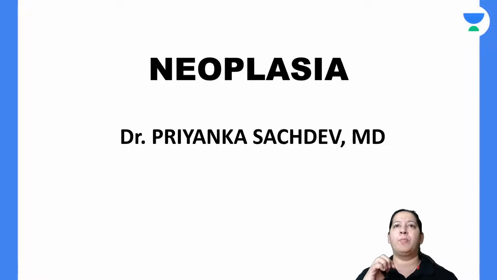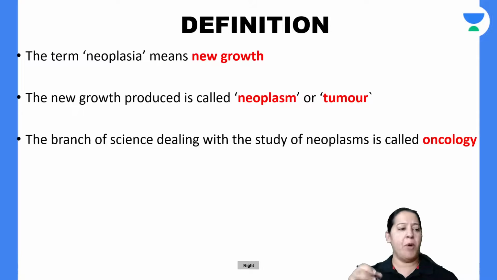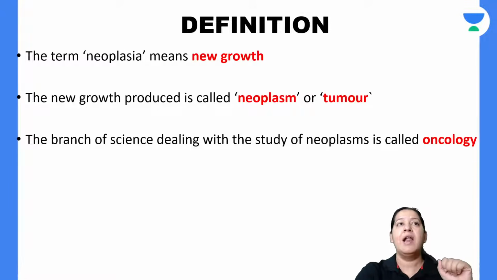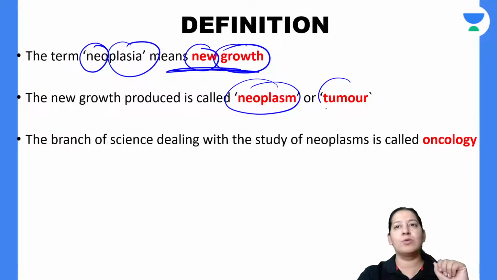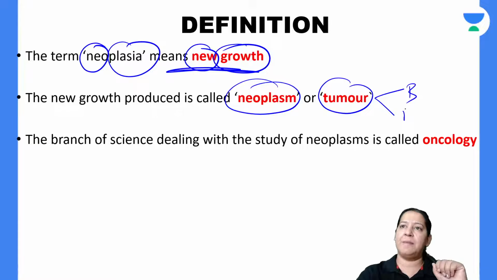So let me start neoplasia. As we discussed in the morning, what is neoplasia? Let me define neoplasia. Neo means new, plasia means growth. So any new growth in the entire body is known as neoplasia. It is known as neoplasm. The new growth is known as tumor. The new growth can be benign, can be malignant. That is, tumors or neoplasms can be benign or malignant.